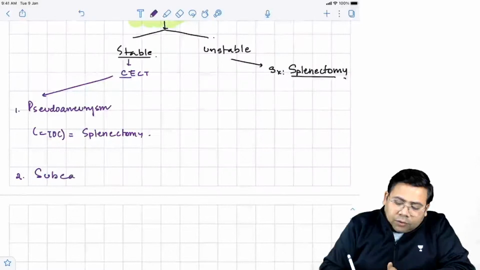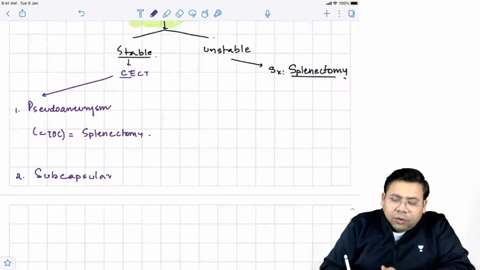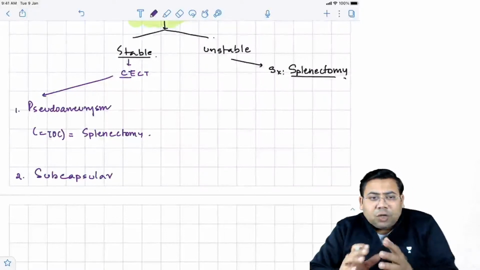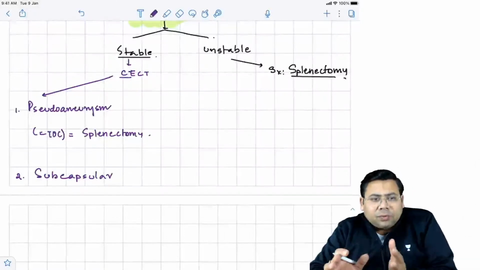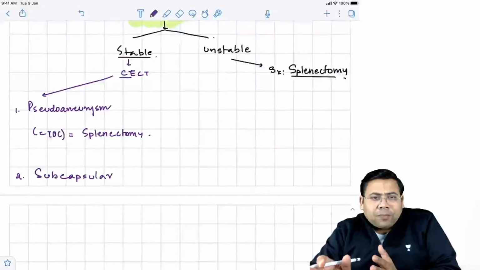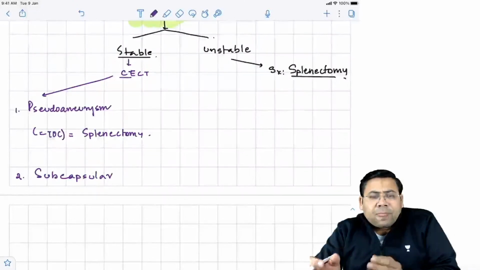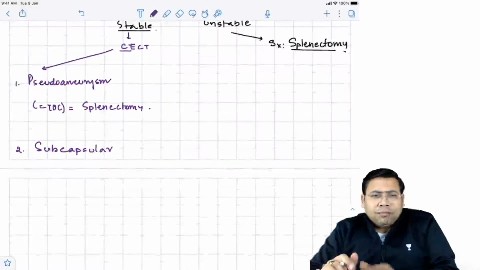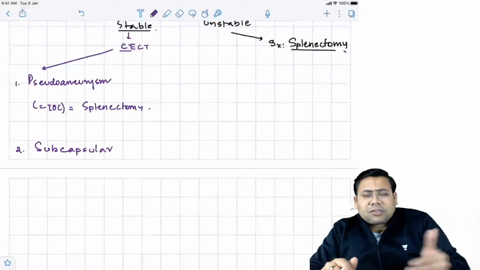subcapsular hematoma. Normally we don't intervene on organs with subcapsular hematoma, we just leave them. But splenic subcapsular hematoma is a unique condition where the hematoma keeps expanding under the capsule and erodes into the splenic parenchyma, and after 2-3 weeks there will be a sudden hypovolemic shock because of splenic rupture and the patient will die. Initially these patients are absolutely stable, but after 1 or 2 weeks this catastrophe happens.